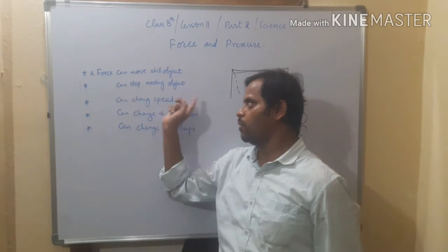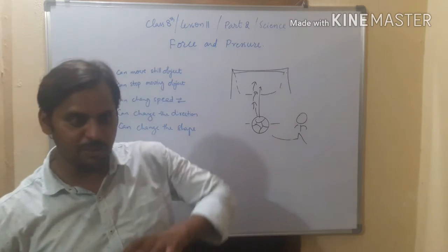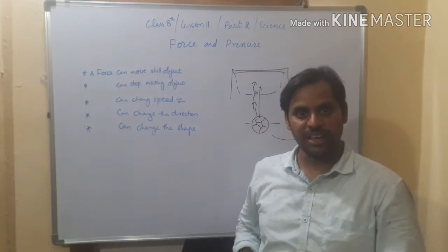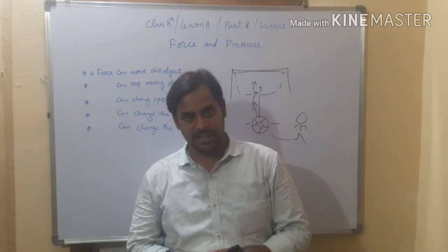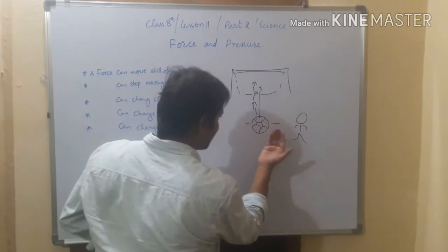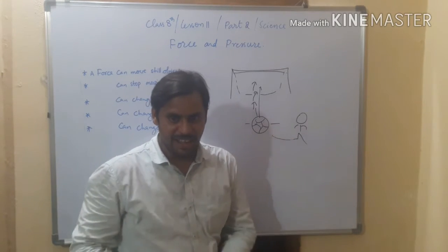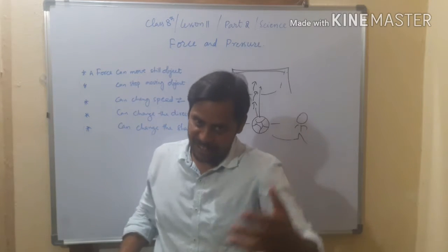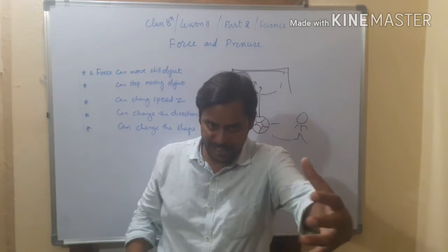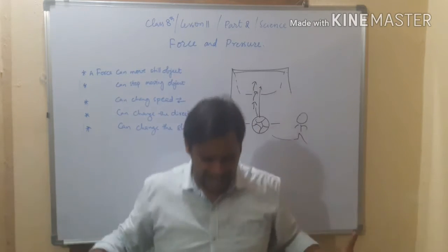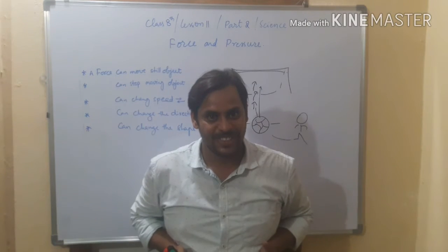Next one, force can stop a moving object. For example, the same player kicked the football, and it is coming towards the goalkeeper with force. The ball is moving. Here the goalkeeper is ready and he catches the ball. What happened?